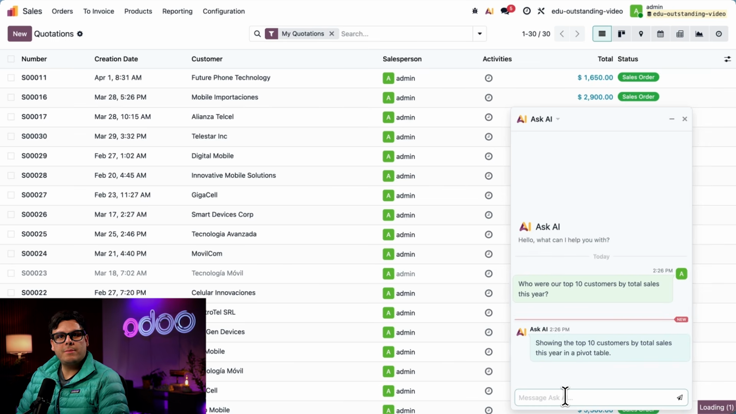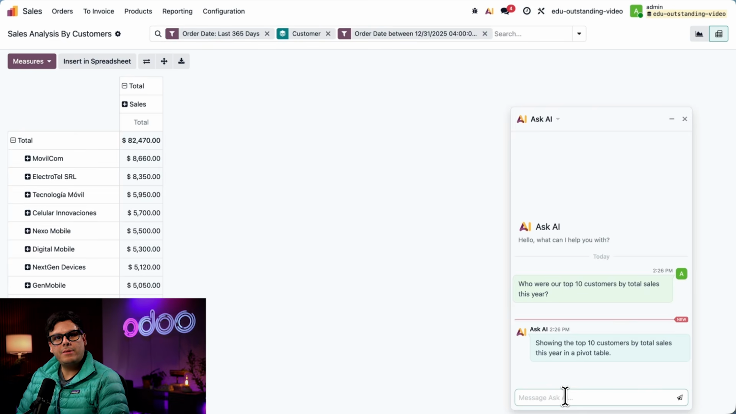So we're starting with something that every sales manager cares about, understanding who their most valuable customers are. We've asked Odoo AI, who were our top 10 customers by total sales this whole year? And boom, in just seconds, Odoo AI analyzes our sales data and surfaces a clear list of our highest performing accounts. This kind of instant insight is simple yet incredibly powerful.